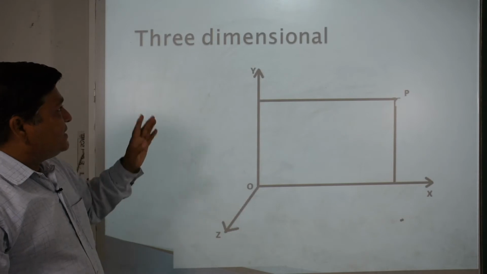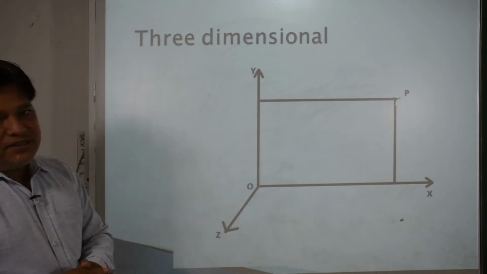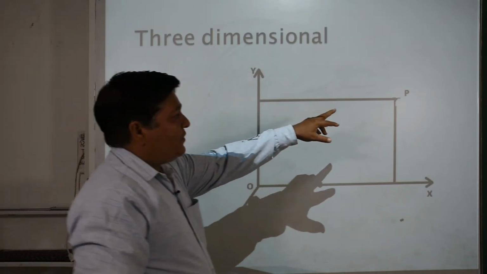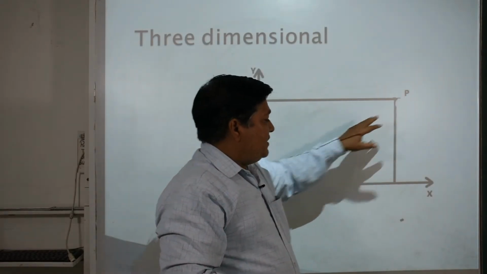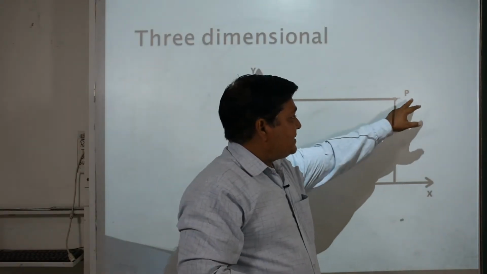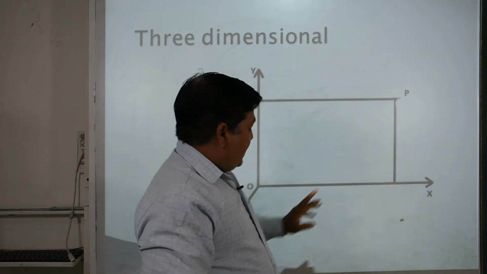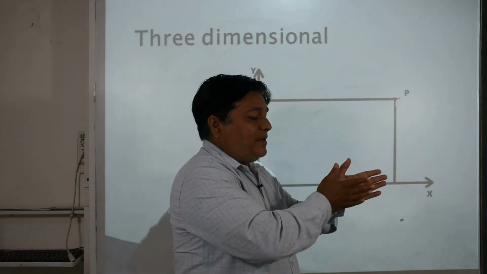Okay, so this is the three dimensional Cartesian coordinate system. If we want to find out the coordinates of this P, so the coordinate of this P in x direction will be x, in y direction it will be y, and in z somewhere it will be here.